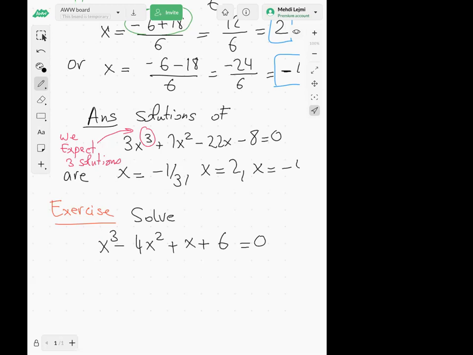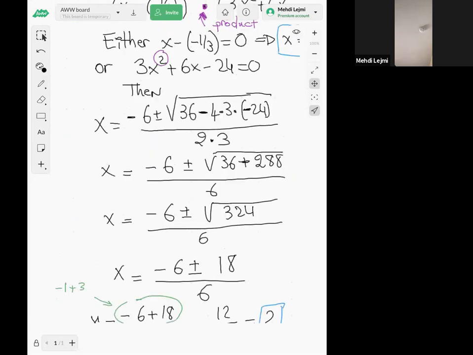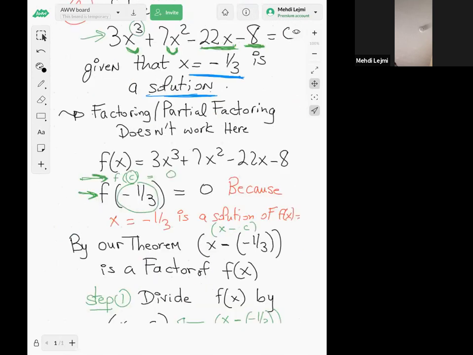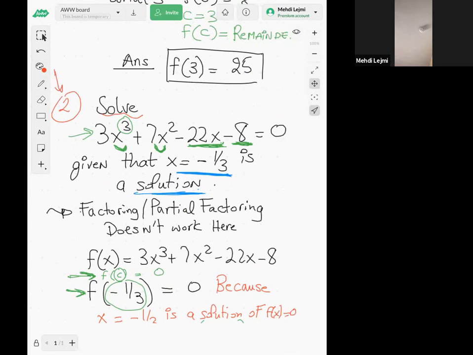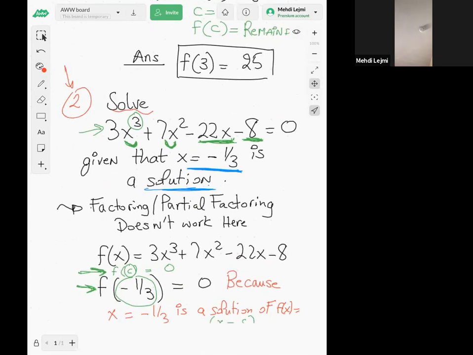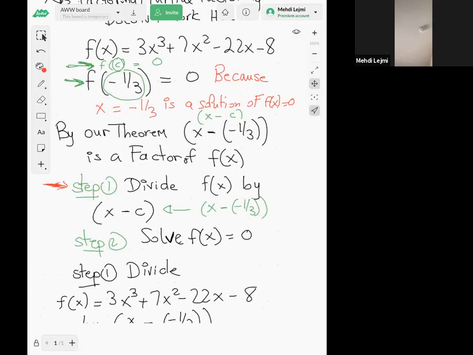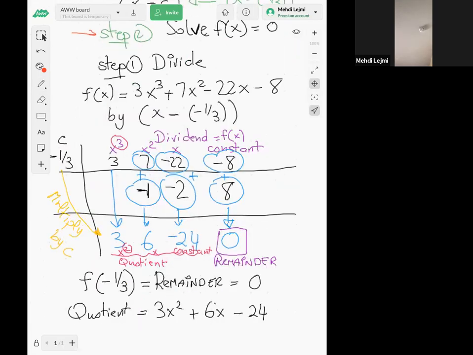Remember, the question was, example number 2, we have to solve this equation, given that -1/3 is a solution. So we said, first step, we divide by x minus -1/3. And then second step, we have to solve f of x equal to 0. So I divided right here.